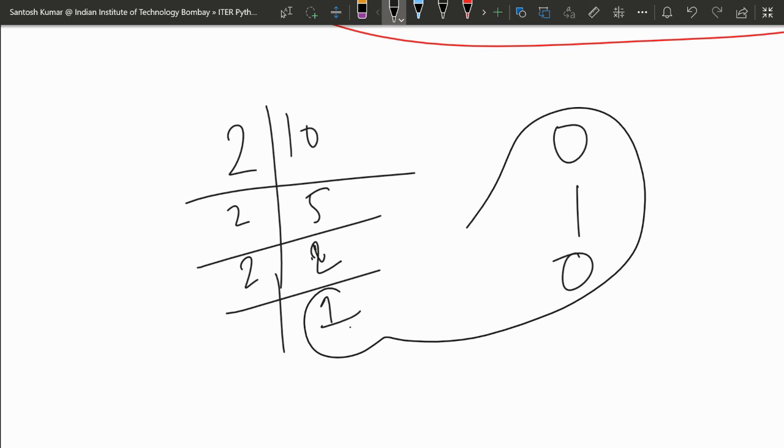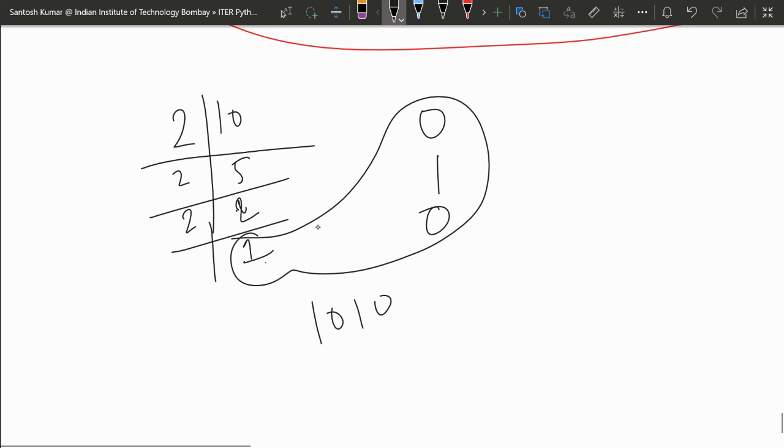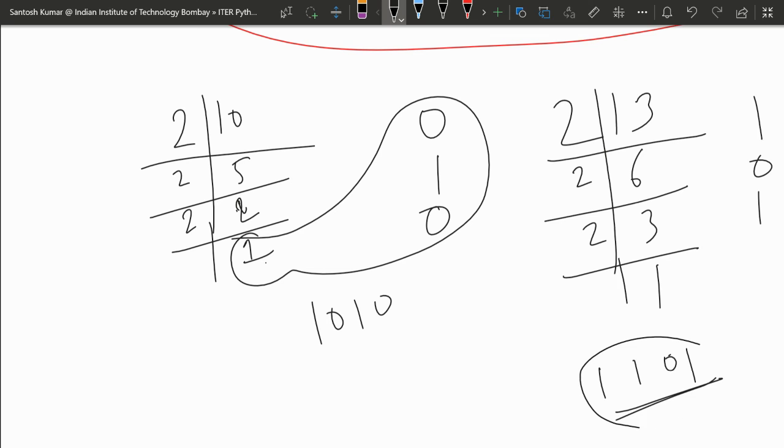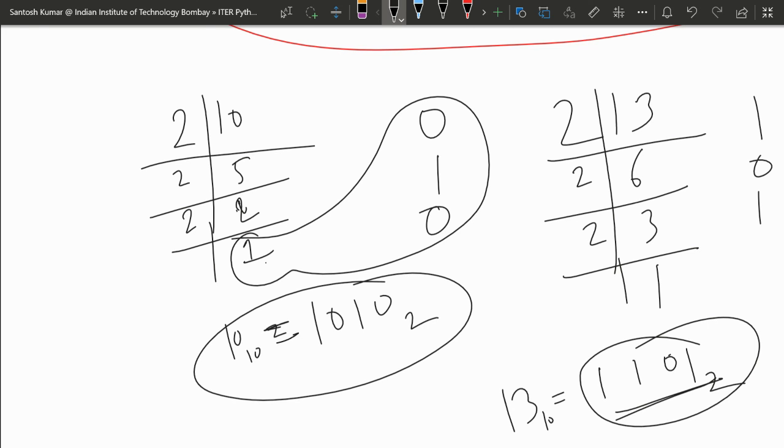So how do you write it? This is the binary, 1010. You know this way of converting decimal into binary. Suppose I have 30, divide by 2, it's 6, the remainder is 1, you write that. Divide by 2, it's 3, the remainder is 0. Divide by 2, 2 ones are 2, the remainder is 1, so it is 11101. This is 13 in decimal, this is 10 in decimal in binary. You all know how to write this, so this you have to do in the program. Every time you have to collect remainders.